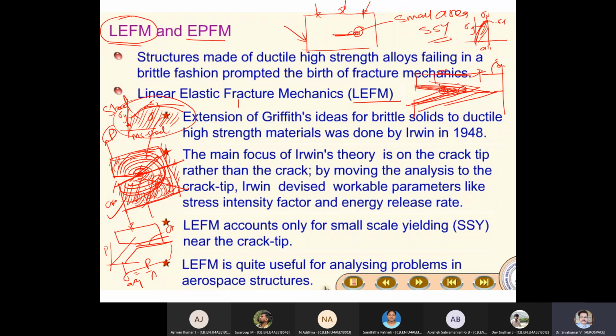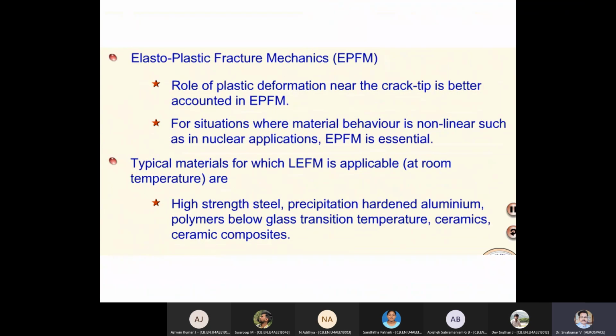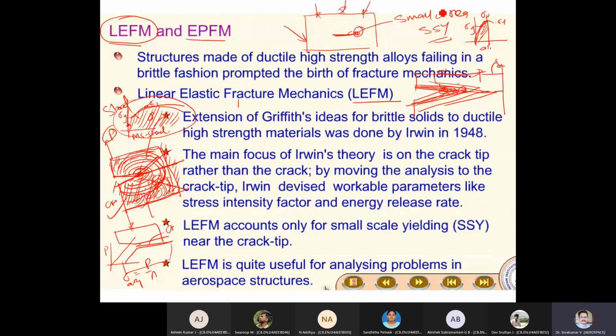What type of material comes under small scale yielding? High strength steel. You can see here: high strength steel, precipitation hardened aluminum, polymers below glass transition temperature, ceramics and ceramic composites. This material will have this kind of stress-strain character. You can easily go with LEFM.